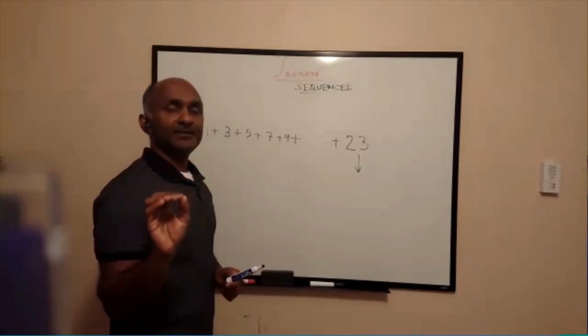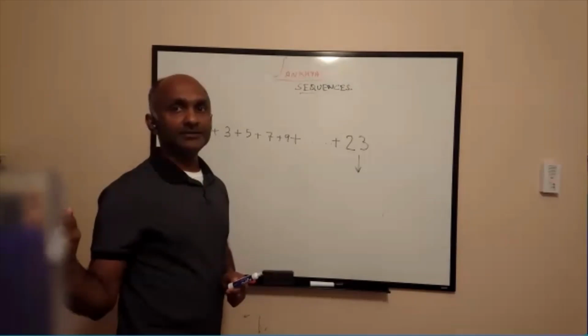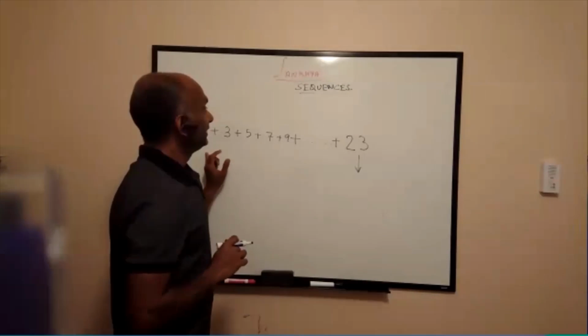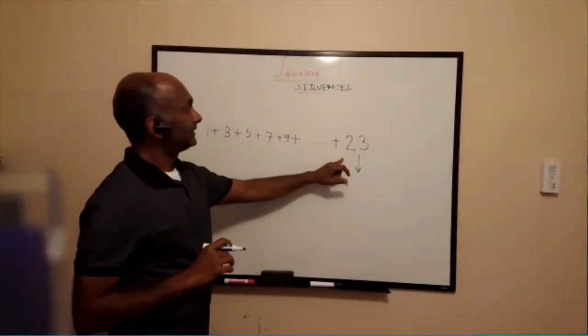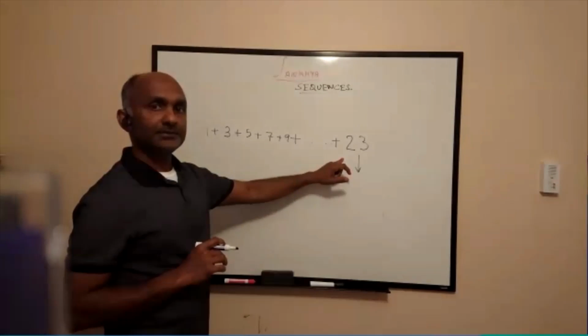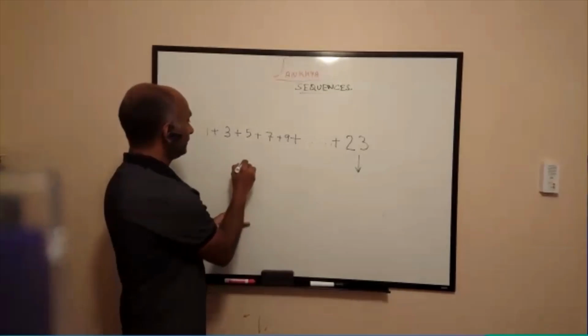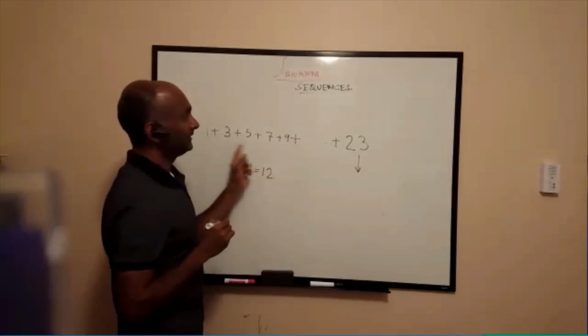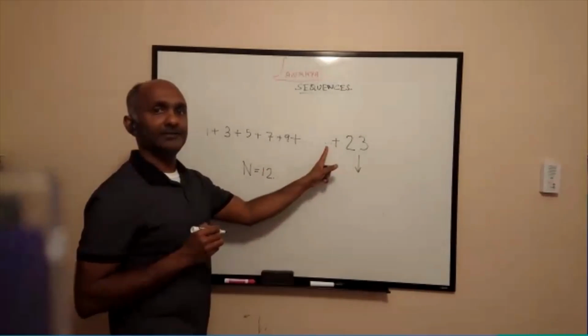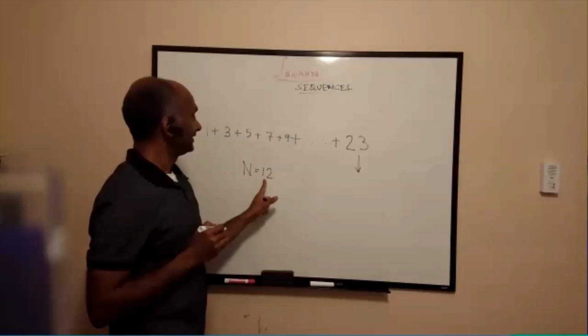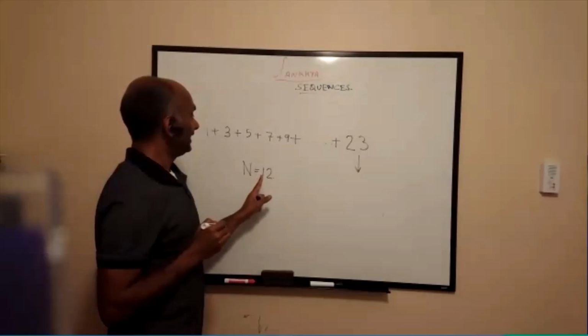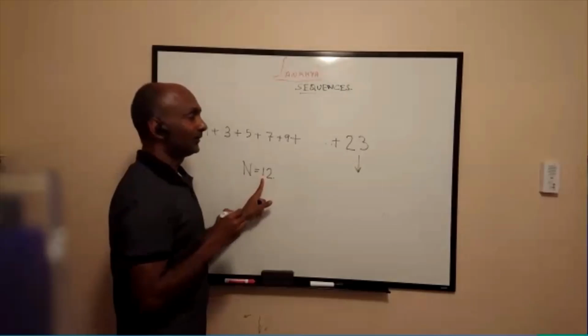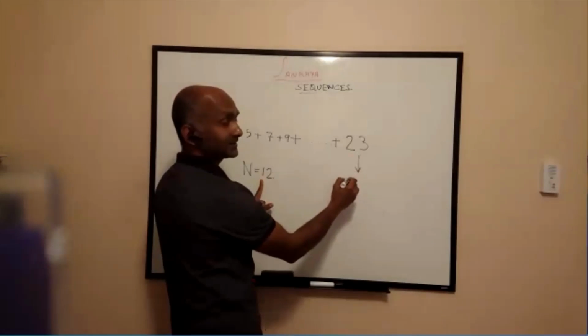Earlier, remember, I mentioned first n odd numbers. Here, there are 12 odd numbers. So n is 12 in here because there are 12 odd numbers. And I got 12 by taking the last number.